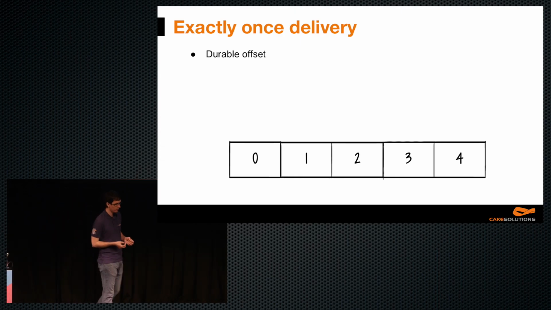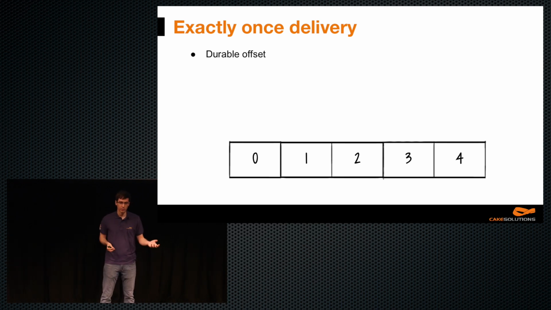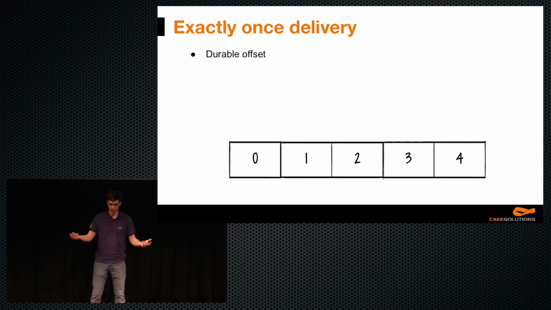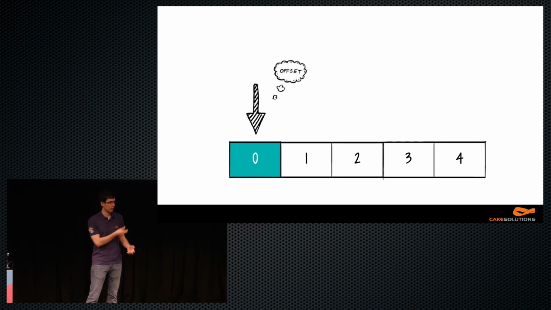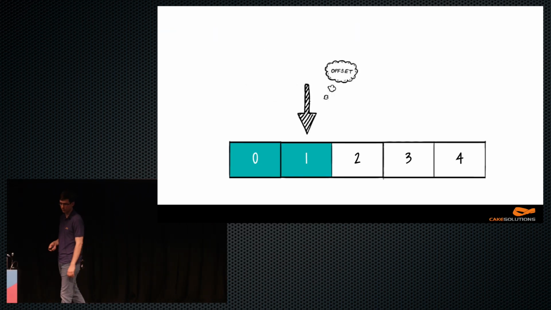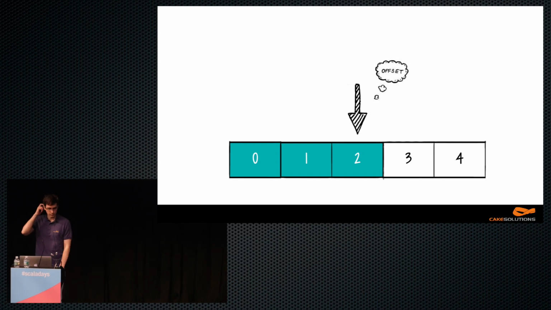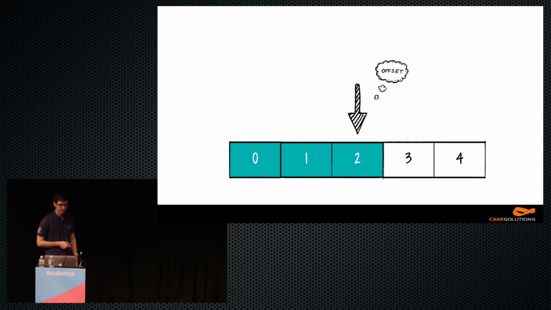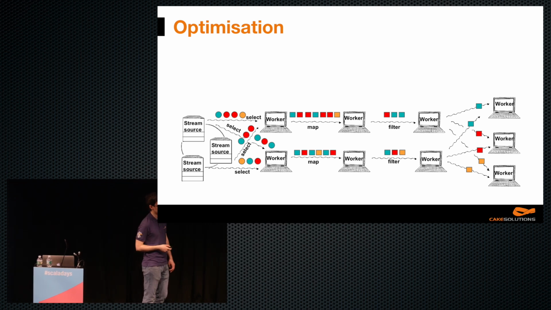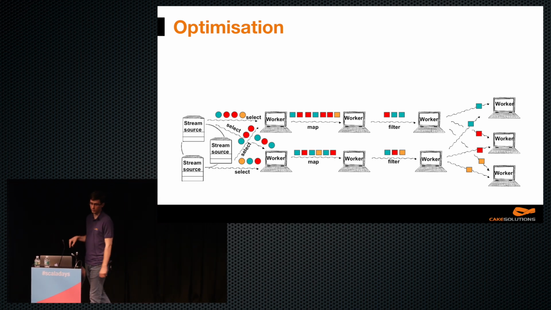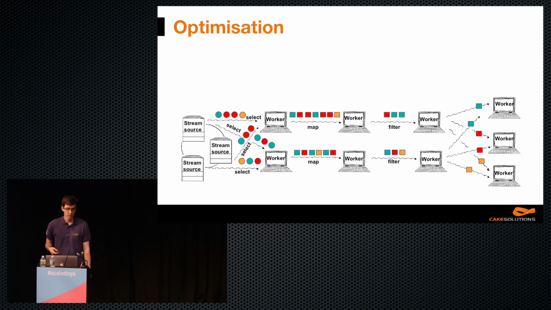Or we don't even need to do that, because if you think about it, we already have durability on both sides of the pipeline. So we have the write-ahead logs, and on the other side, we have the materialized views. So if there's a failure, we can potentially just compute the offset progress from these durably stored databases. Another concept commonly known and commonly used in distributed environment are optimizations. We don't need to only optimize on a single machine as we normally would when using monolithic applications, but we also need to optimize the distributed environment.